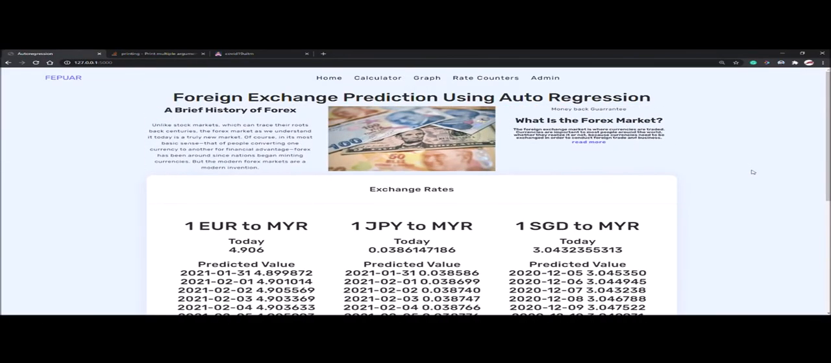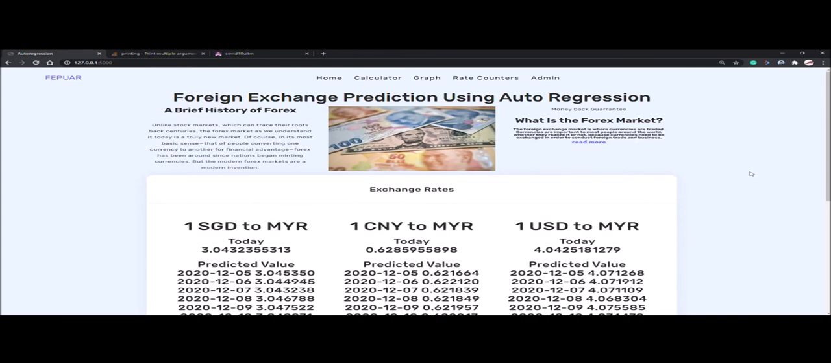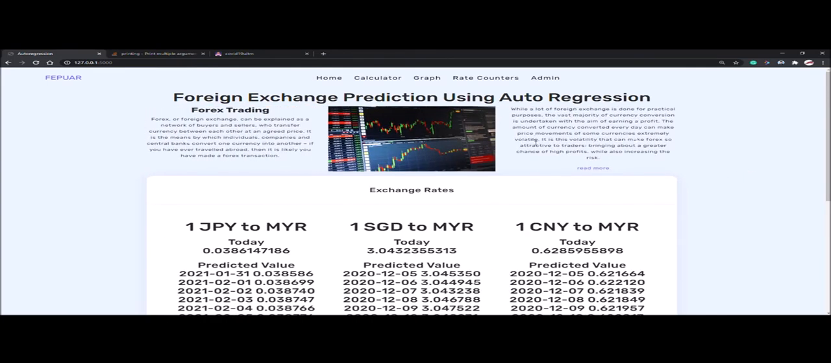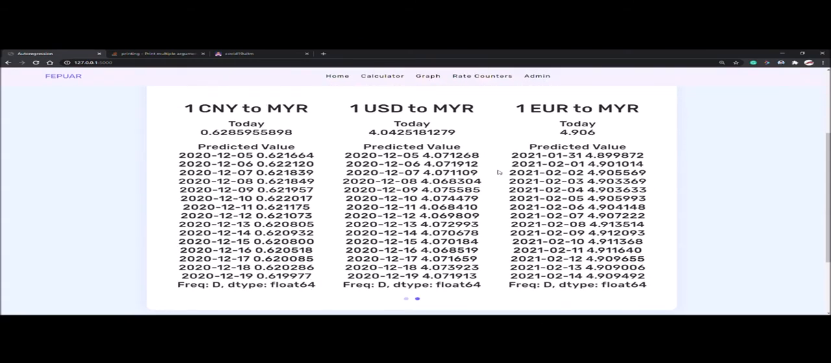I will demo the system. This is the main page that will display some articles about Forex and autoregression. The main feature, which is the predicted value, is also displayed on this page using a carousel function. It will display all 5 trained and predicted currencies, which have 15 future days' values.